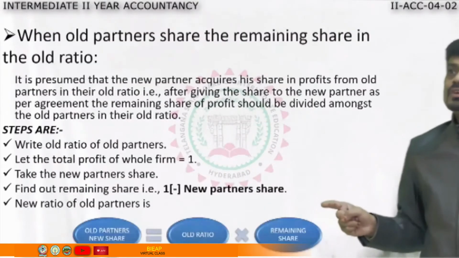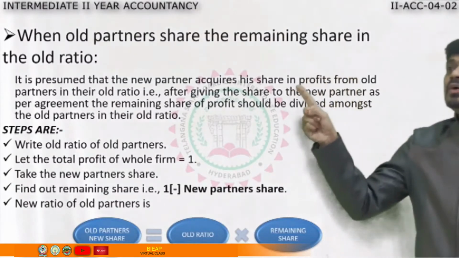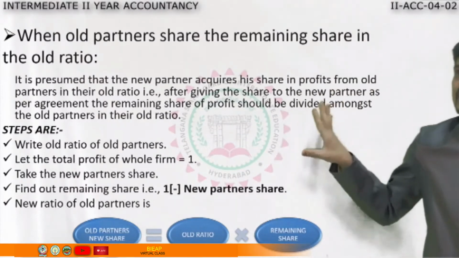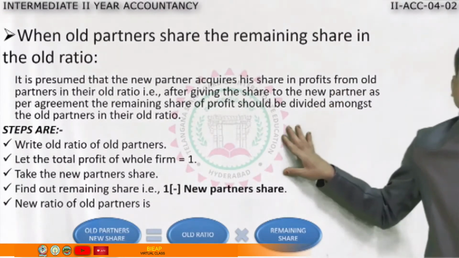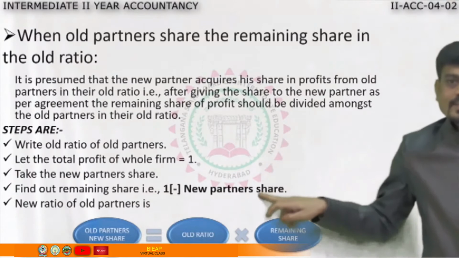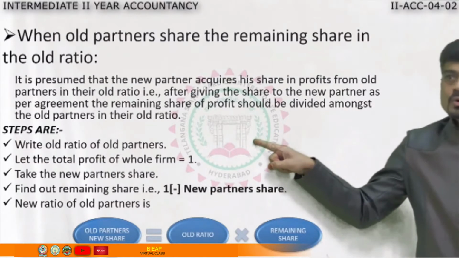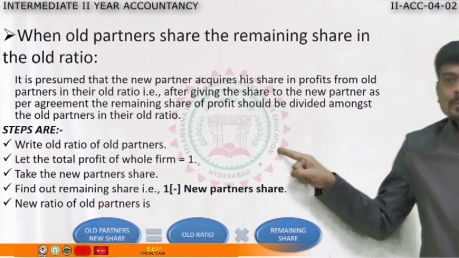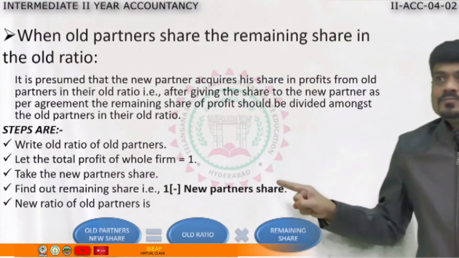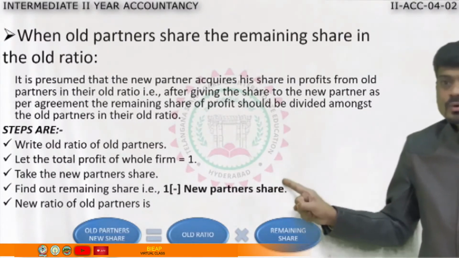So, the first case you see here is when old partners share the remaining share in the old ratio. This is the most important case for your examination. 100% you are going to get a 2 marks question on this. And what are the steps? If you look at the steps, there are 5 steps given. First step, you have to write the old ratio. Then we'll assume the total profit of the firm is 1. We'll take the new partner's share. Then we'll find the remaining share. This is the most important point.